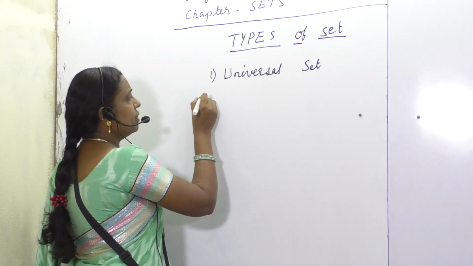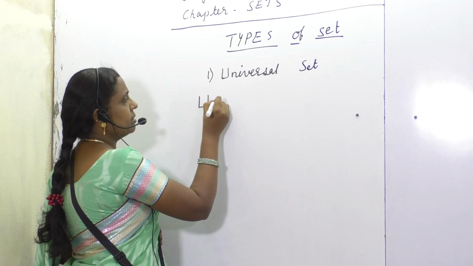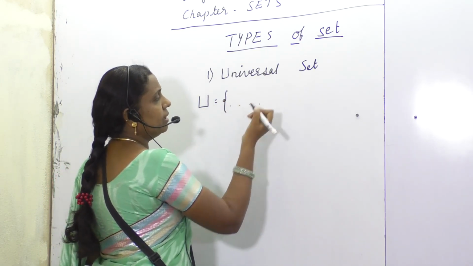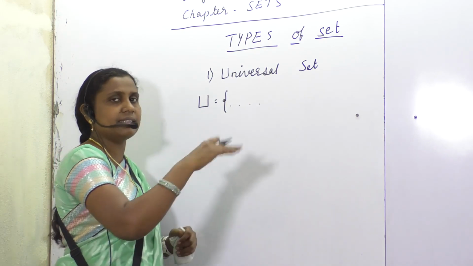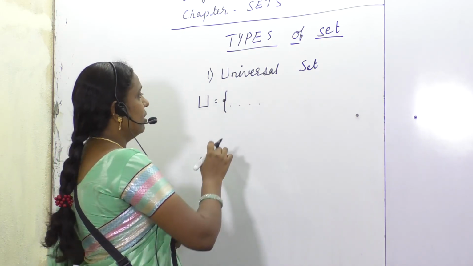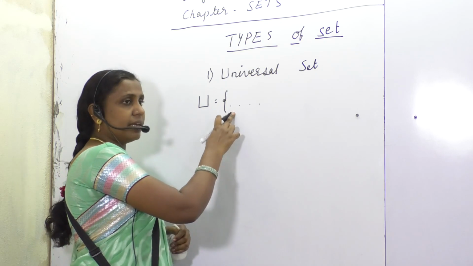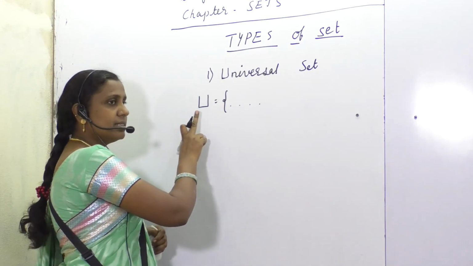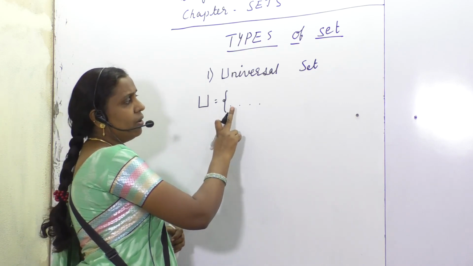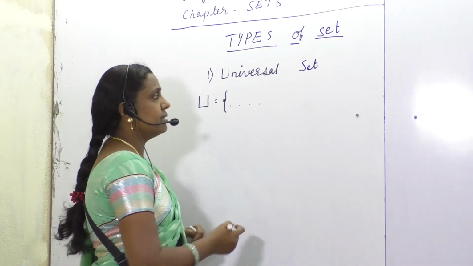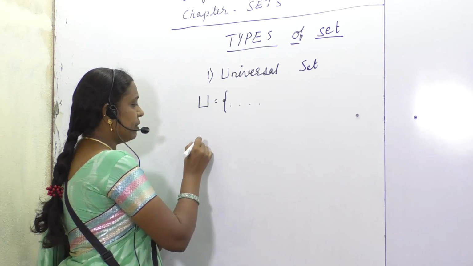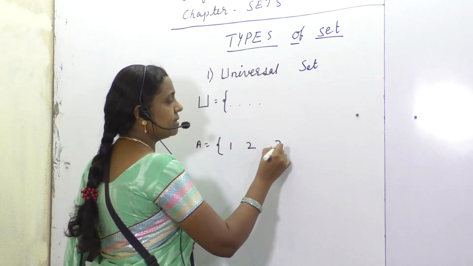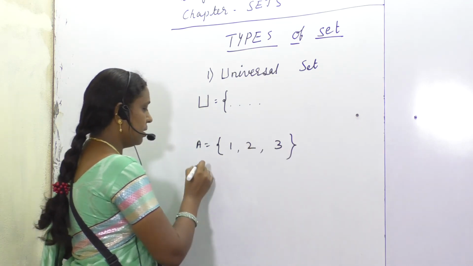As you know, the definition of a universal set is that it contains all the elements of other sets and its own elements as well. All the elements of the set itself and all the elements of other sets. For example, here A is one of the sets which contains these numbers.